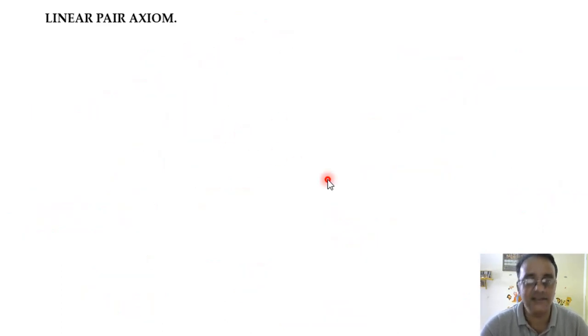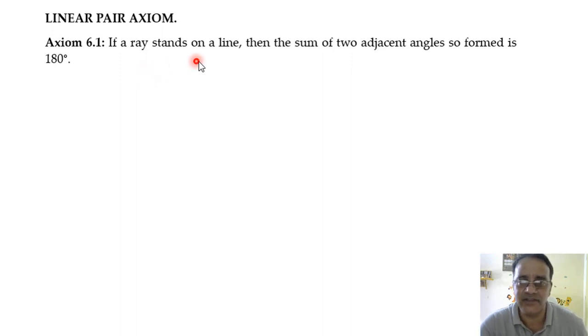So I'm going to revise the important parts. I'm not going to teach the full chapter. This is the most important part of this chapter, that is linear pair axiom. According to that, if a ray stands on a line, then the sum of the two adjacent angles so formed is 180 degree. Adjacent angles क्या होता है? What are adjacent angles?